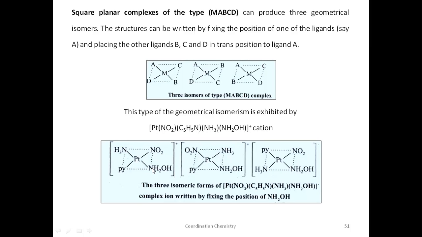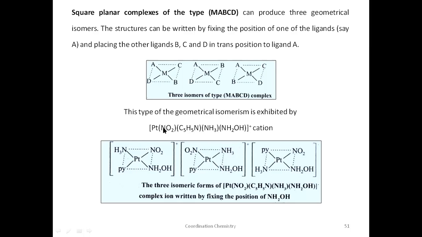Now change the positions of the rest of the ligands here. Next to hydroxylamine is ammonia. First, write ammonia trans to this hydroxylamine. Now fill the rest of the positions with the other ligands. Next take the other ligand, suppose nitro, and write nitro trans to hydroxylamine, and fill the rest of the positions with other ligands.